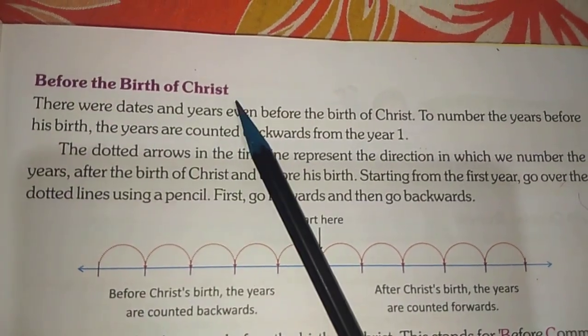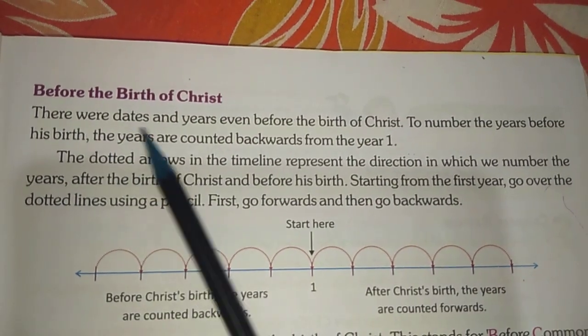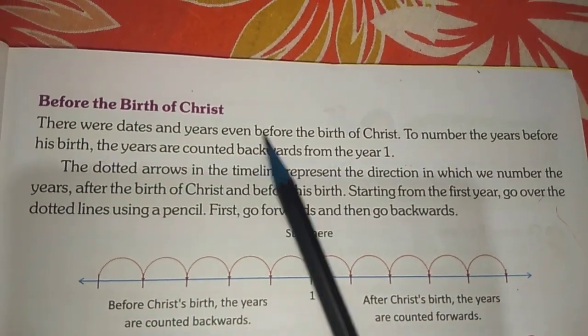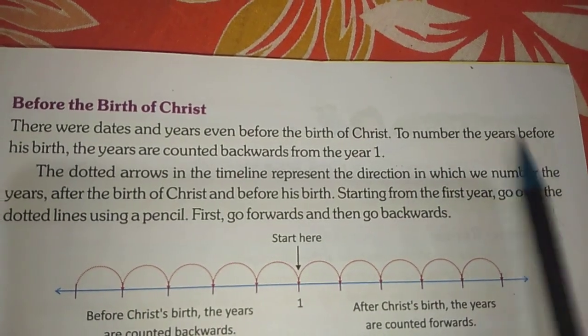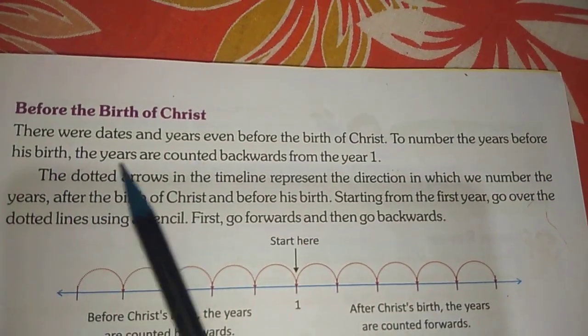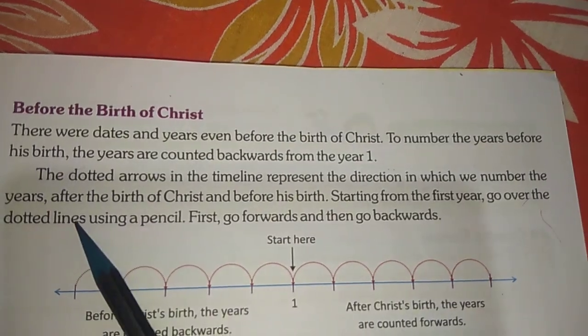Before the birth of Christ, there were dates and years even before the birth of Christ. To number the years before his birth, the years are counted backward from the year 1.